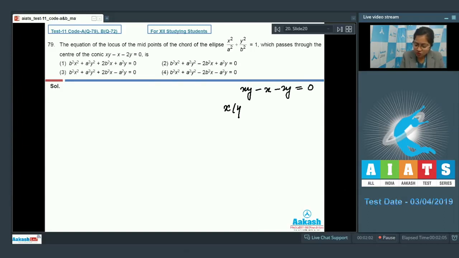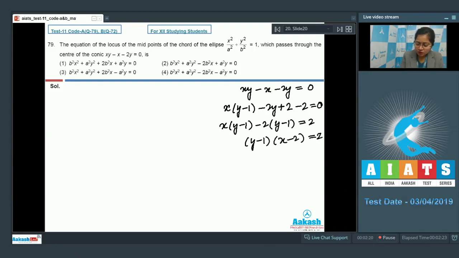That is x into y minus 1 minus 2y. Let us add and subtract 2 from here. So this will be equal to x into y minus 1 minus 2 taking common, y minus 1 equal to 2. That is y minus 1 into x minus 2 equal to 2. So the center of the conic is 2, 1.